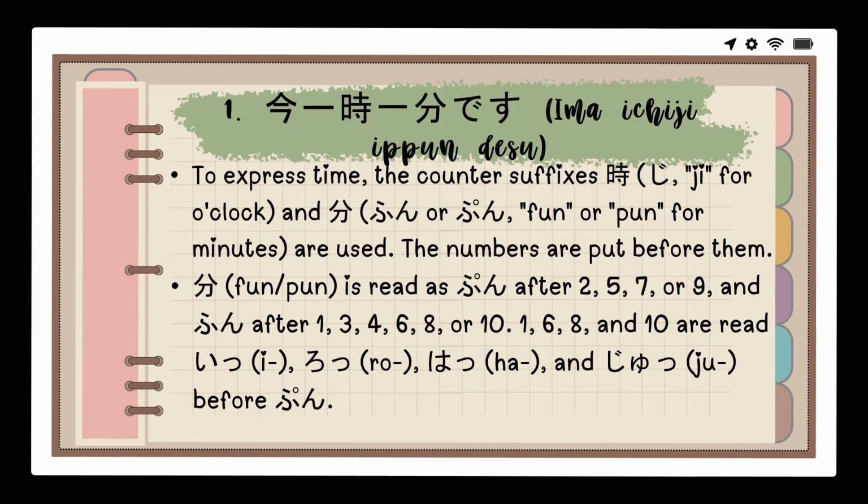始めましょう. Number one. Ima ichiji ippun desu. To express time, the counter suffixes ji for o'clock and fun or pun for minutes are used. The numbers are put before them. Fun or pun is read as pun after ni, go, nana or kyuu, and pun after ichi, san, yon, roku, hachi, or juu. Ichi, roku, hachi, and juu are read ippun, roppun, happun, and juppun before pun.